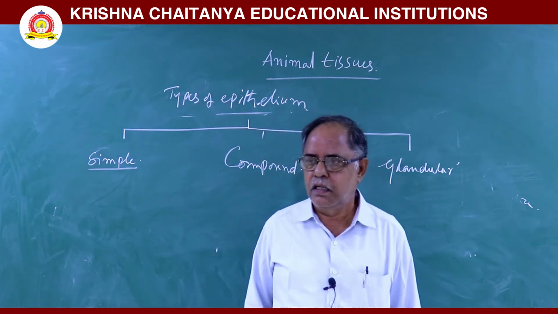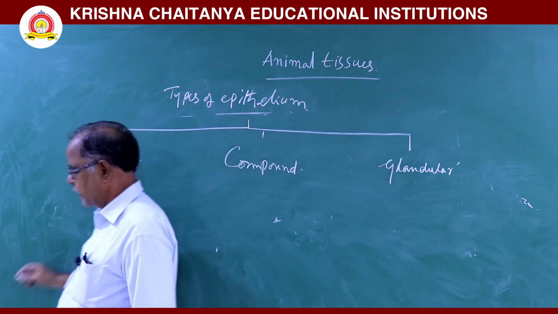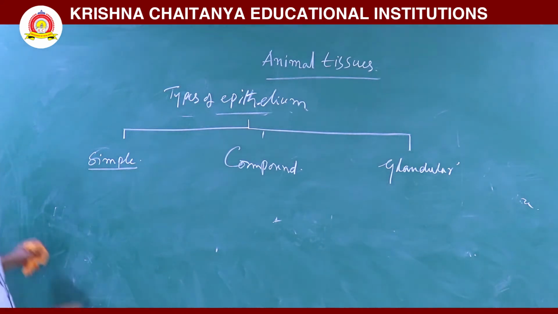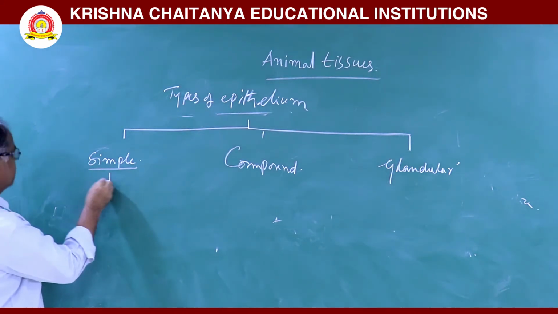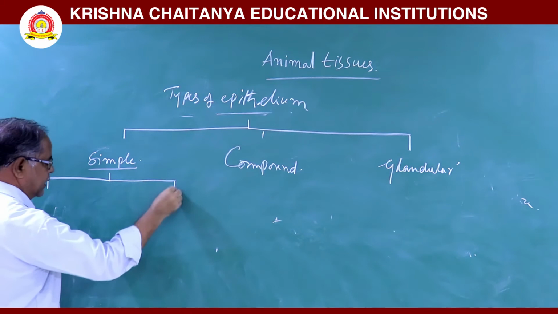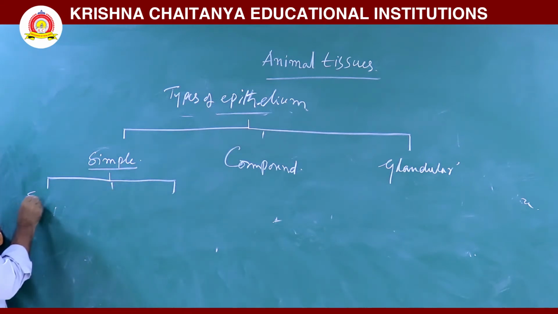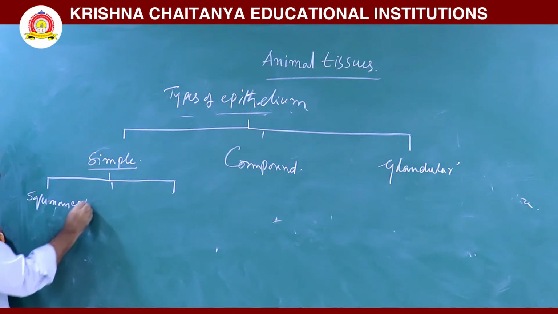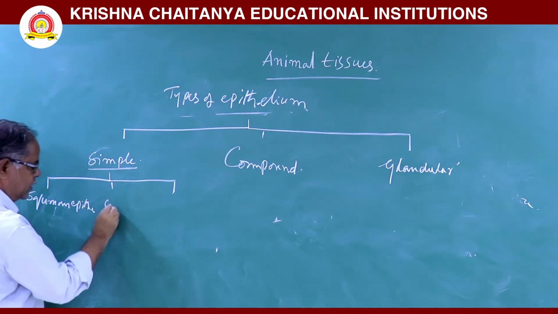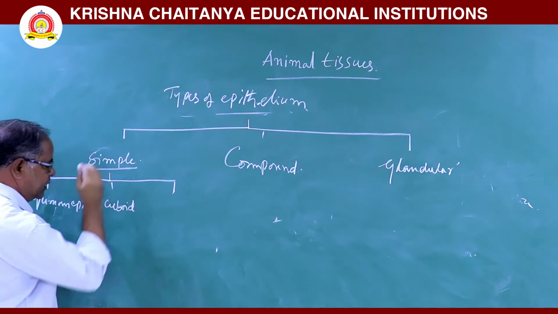Based on the structure of the cell, this simple epithelium is further classified into three types. One is squamous epithelium. Second is cuboid epithelium.